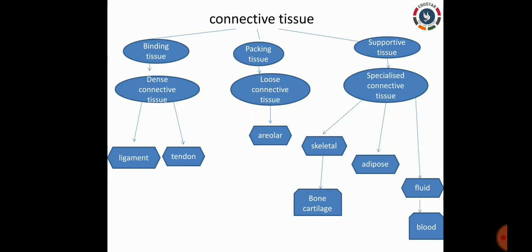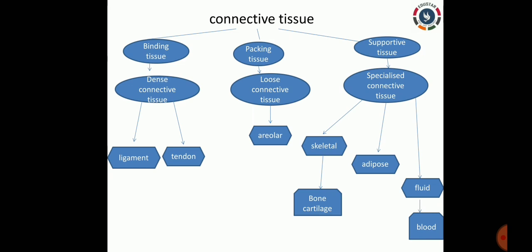The function is to join bone to bone and helps in movement, right? So this is about the ligament. And in the bones itself, there is one more thing present, which connects the muscle and the bone. Bone to bone connection is called a ligament, whereas where the muscles have to be connected to the bones, the thing located between the muscles and bones is called a tendon.